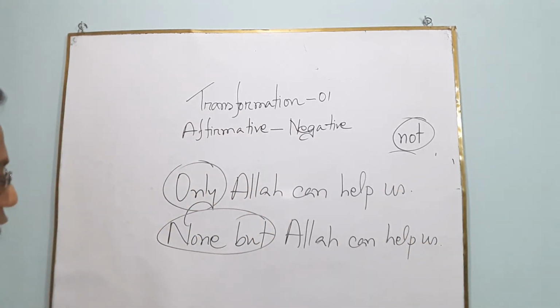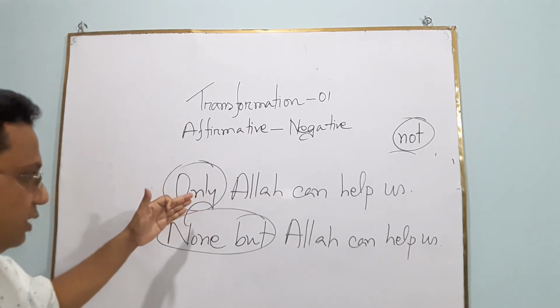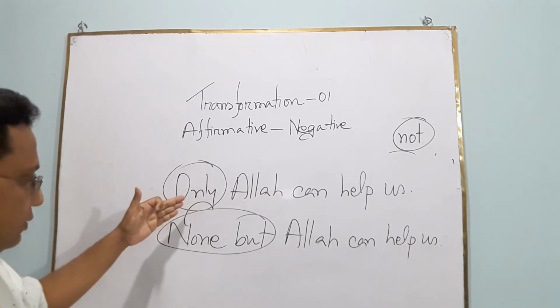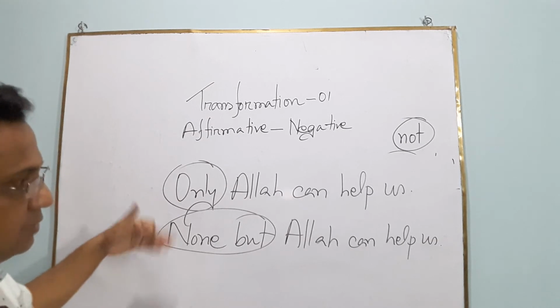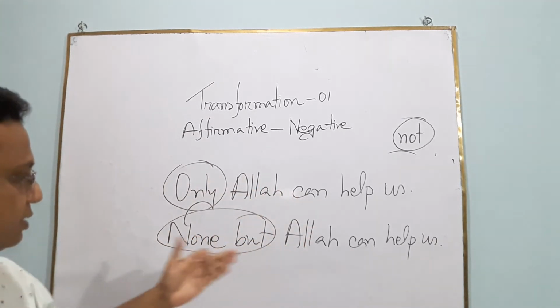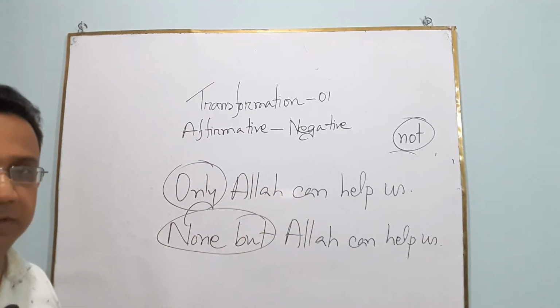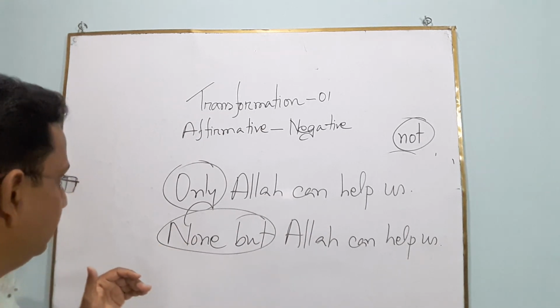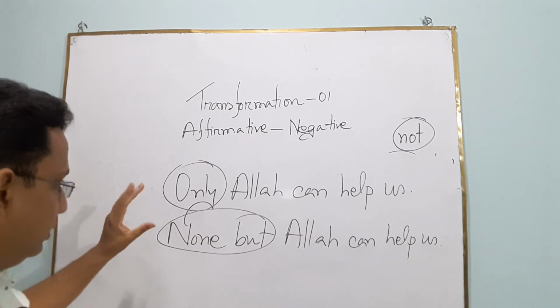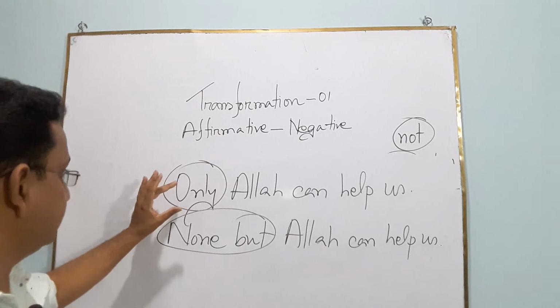Okay? Look at the sentences. Both sentences show the same meaning. Only Allah can help us, none but Allah can help us. In this sentence, we have to follow the main keyword, and that is only.